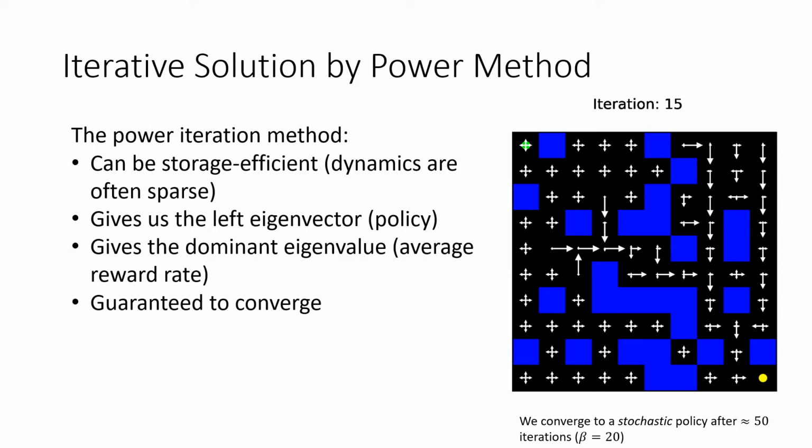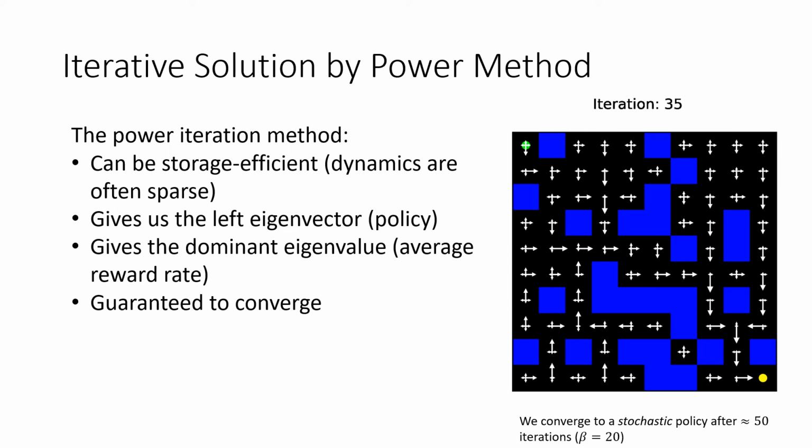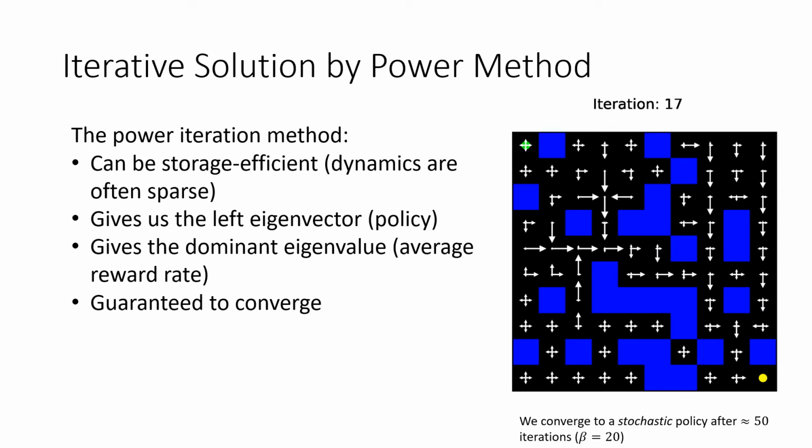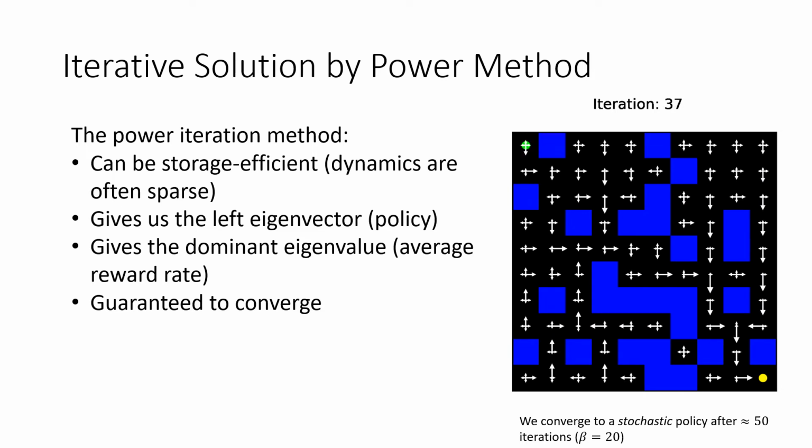So next, I'll show how the power method can be applied to some maze. This maze is defined with some dynamics, which shows how this agent can transition from one state to the next, and then a reward function, which is everywhere minus 1 except for the goal state down here. This has a reward of 0, which is the maximal reward in this case.